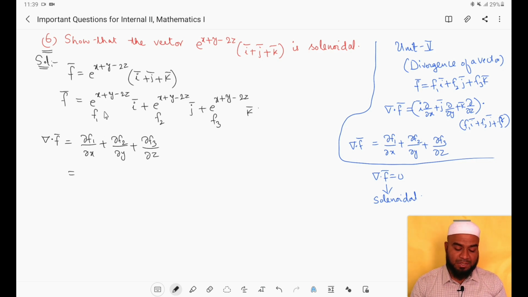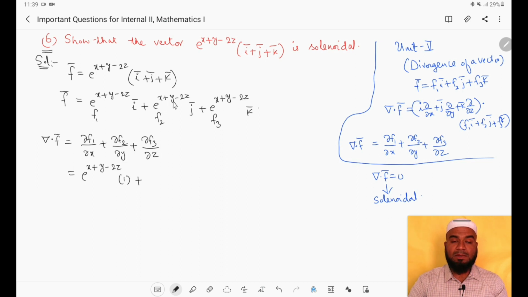When we differentiate the exponential function, we get the exponential function only, e power x plus y minus 2z. Then again we differentiate the power with respect to x. Here it will become 1, then the remaining two terms will become 0. So we will get 1 here.